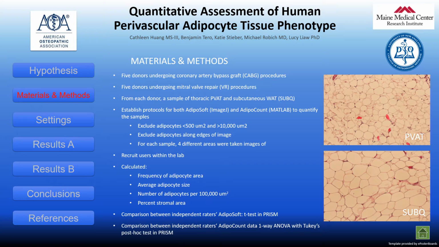I then recruited users within the lab to establish precision of the methods. Then we calculated the following: frequency of adipocyte area, average adipocyte size, number of adipocytes per 100,000 micrometers squared, and percent stromal area. Comparison between independent raters' AdipoSoft data was determined by t-test, while independent raters' AdipoCount data was determined by one-way ANOVA, both calculated in Prism.